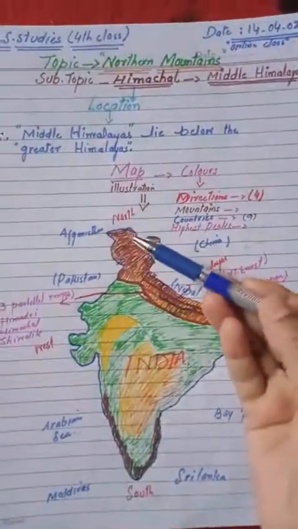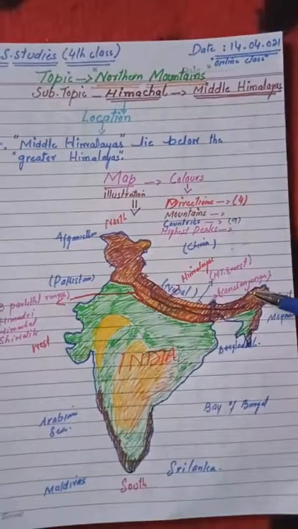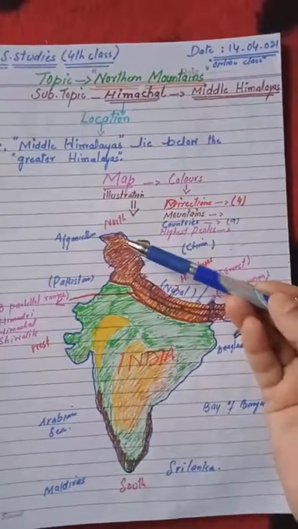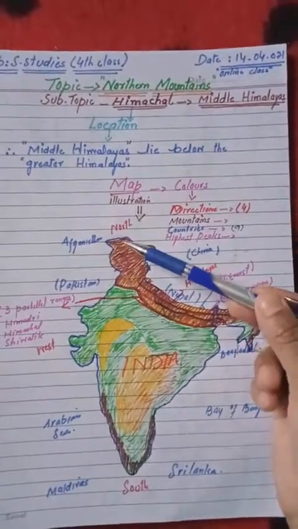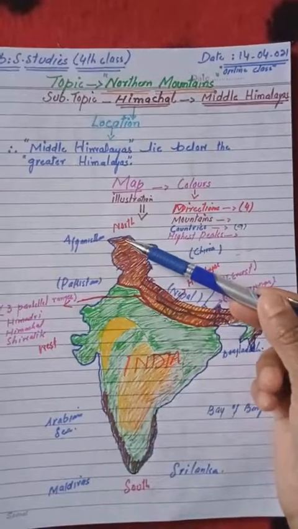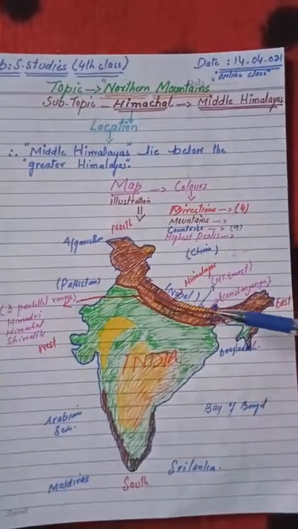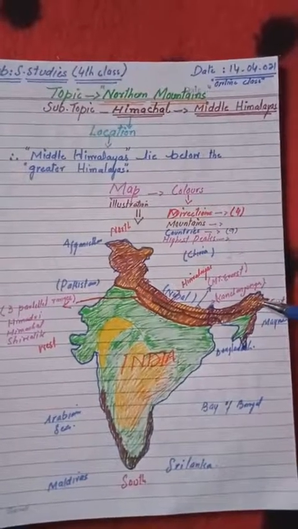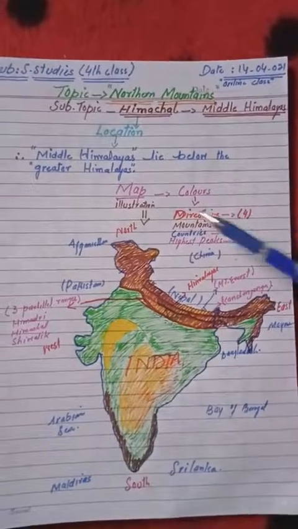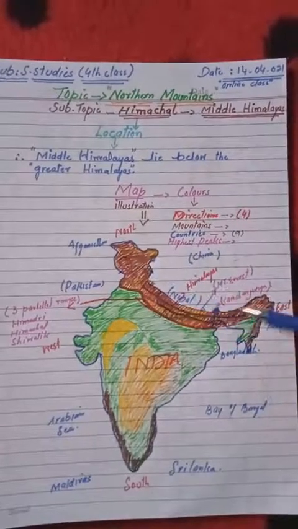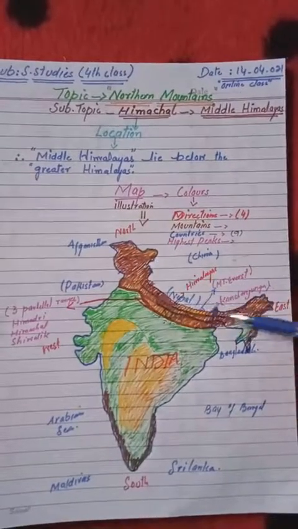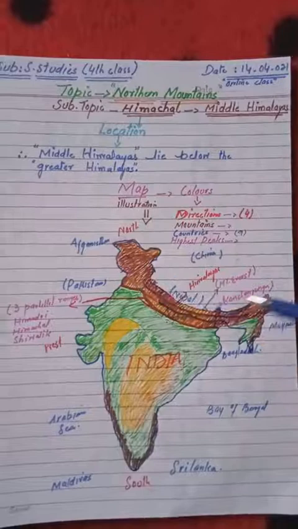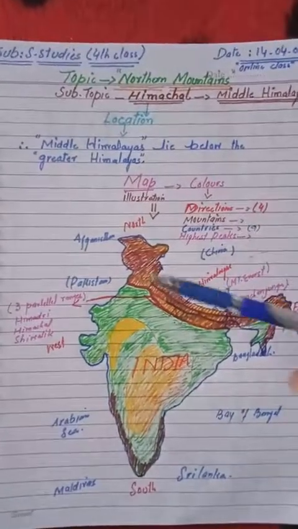Look at this. The Himalayas stretch from Jammu and Kashmir, at the top in the north, up to Arunachal Pradesh, here in the east. So the Himalayas are stretched.